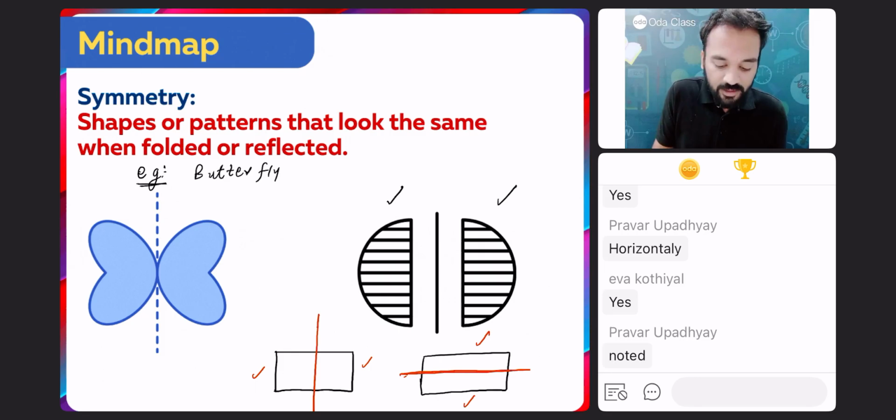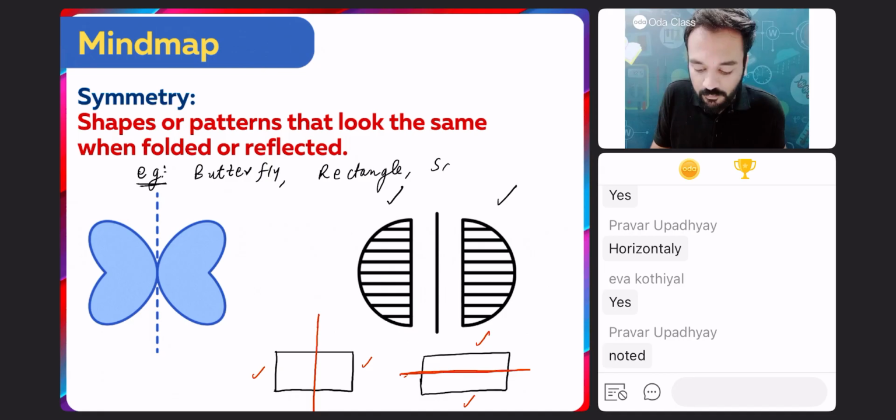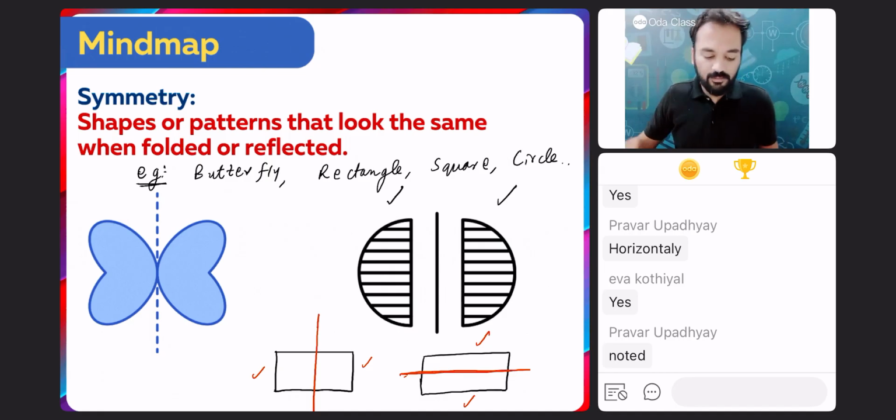If we talk about shapes, rectangle follows symmetry. Square follows symmetry. A lot of shapes are there. Circle also is symmetrical. Clear. Take a screenshot over here.